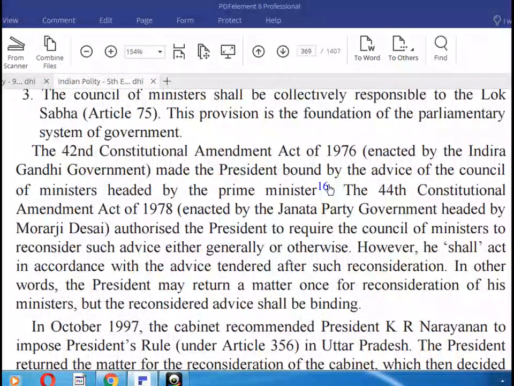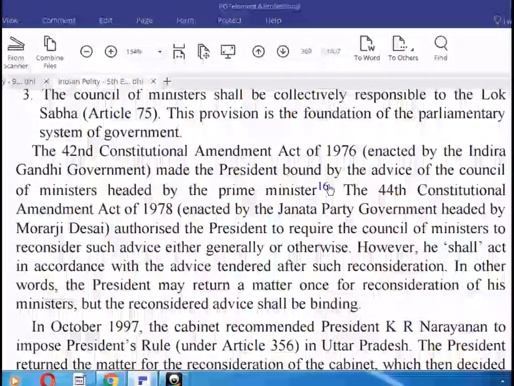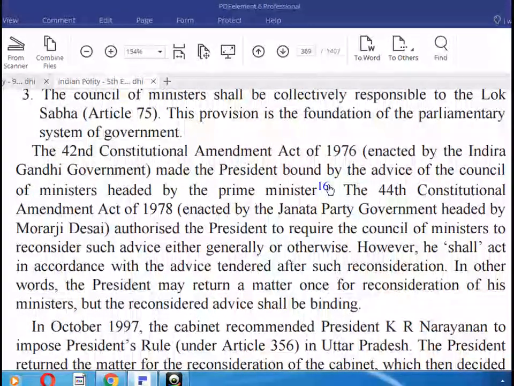However, he shall act in accordance with the advice tendered after such reconsideration. In other words, the President may return a matter once for reconsideration by his ministers, but the reconsidered advice shall be binding.